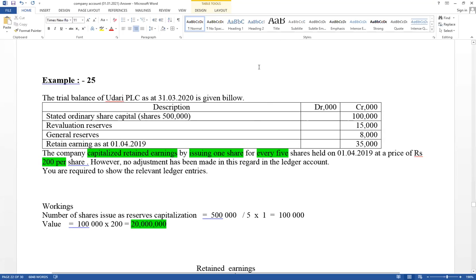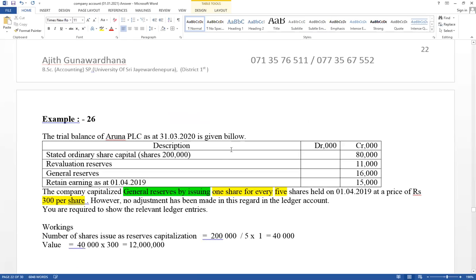Income tax adjustment as well as share issues and dividends adjustment. Now think about dividends adjustment.